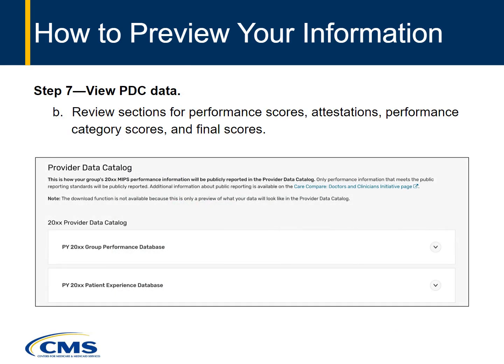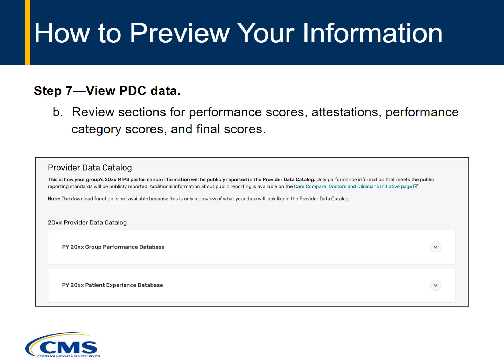On the PDC page, you'll see your performance information for public reporting. Only your or your group's data is shown. People often ask whether they can download this data during the preview period. Since it hasn't been publicly reported yet, you can't download it. Be sure to expand each collapsible bar to review your information. You may see up to two sections.